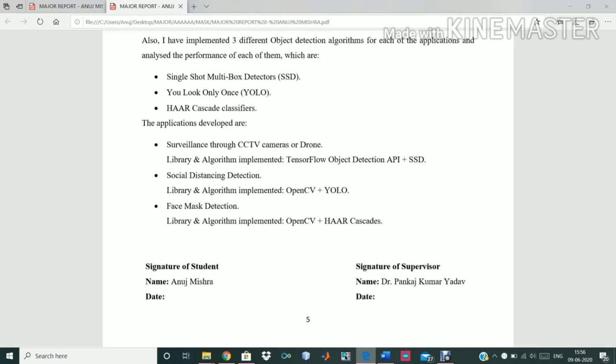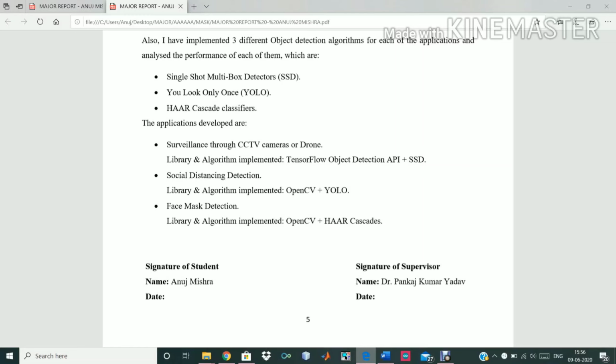So here I will begin with a brief introduction to my video for my major project, where I have developed three programs, or you can say three applications, for this project for coronavirus. And these are surveillance through CCTV camera or drone, social distancing detection, and face mask detection. One thing common is that all these three applications are developed for Google Colab.